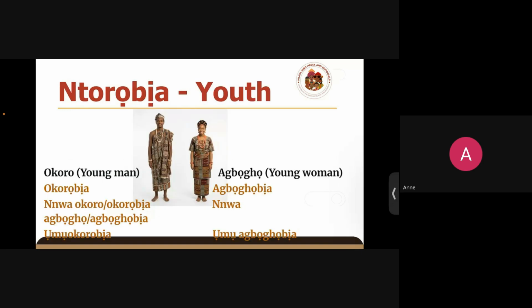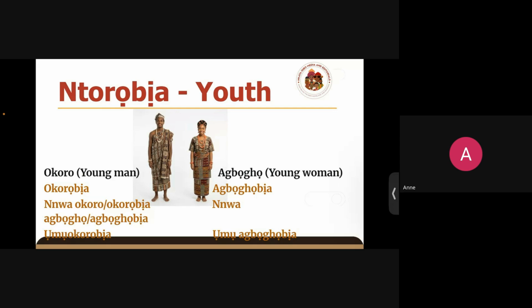Now for youth, we have the word ntorobia. So ntorobia can actually be used for adolescents or basically young adults, I would say. Okay, they're called ntorobia, youth. Then in the category of youth, we'll first look at the one on the left for males. So we have okoro. Okoro is actually the word for males. It can also be, males basically.